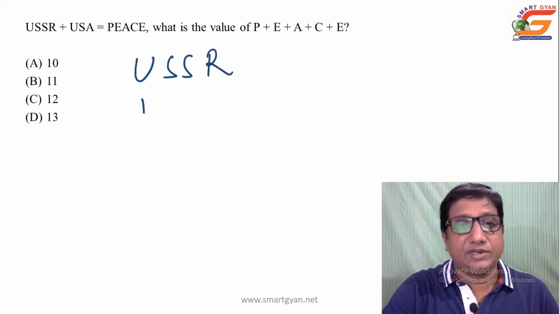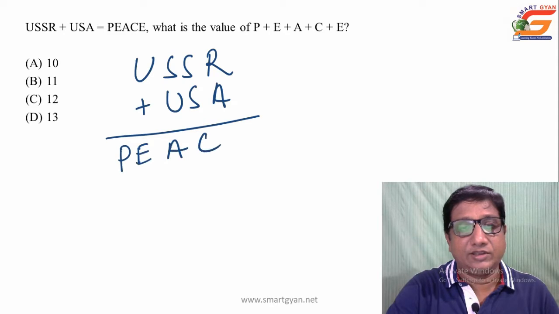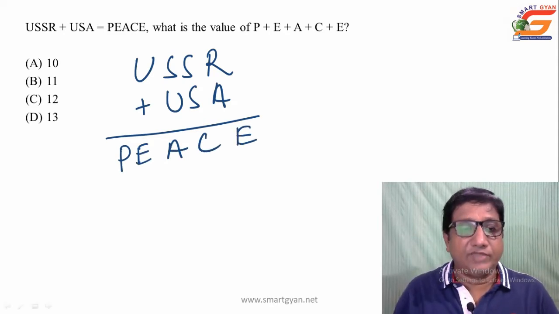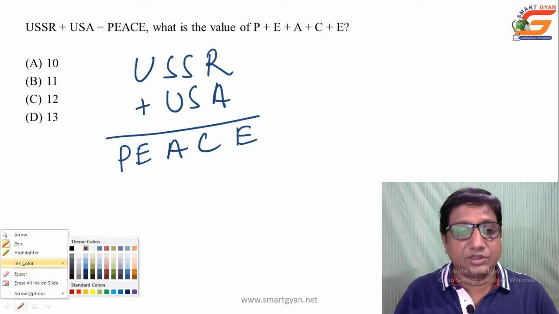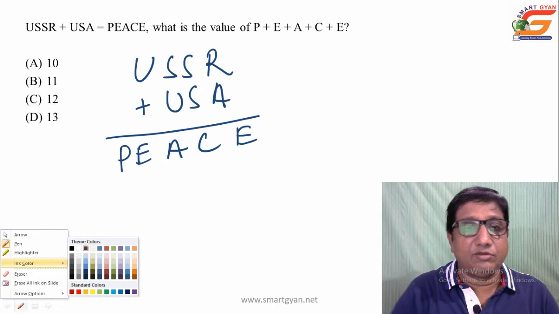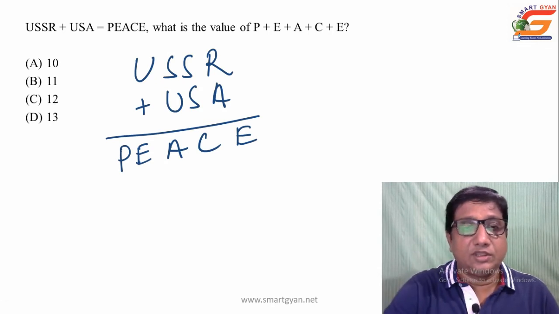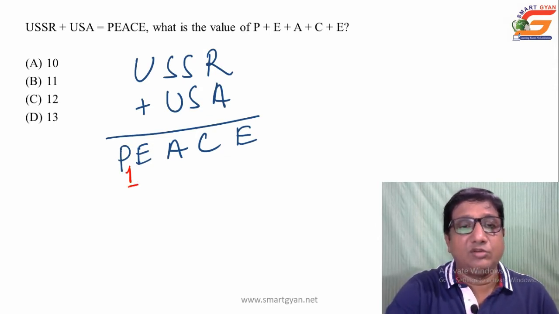USSR plus USA is equal to PEACE. Here straight we can find the value of P as 1. Why? Because P is a carried out value. When P is a carried out value, then the value of U is 9.